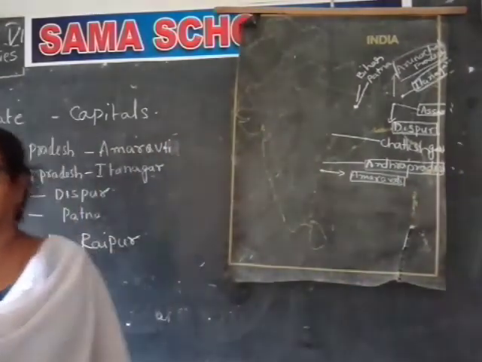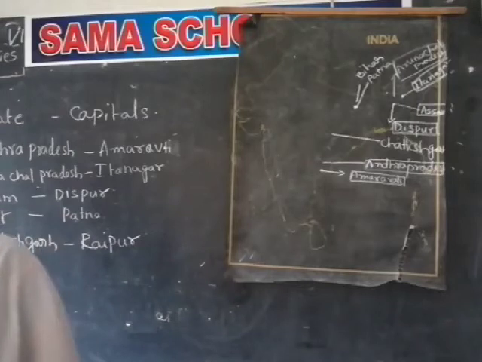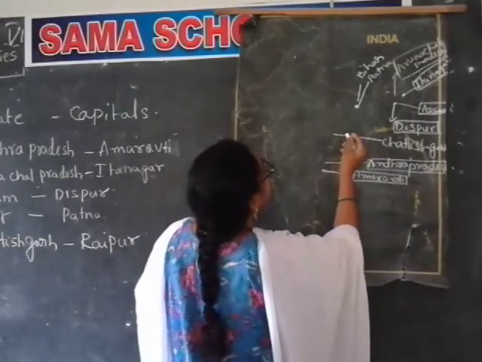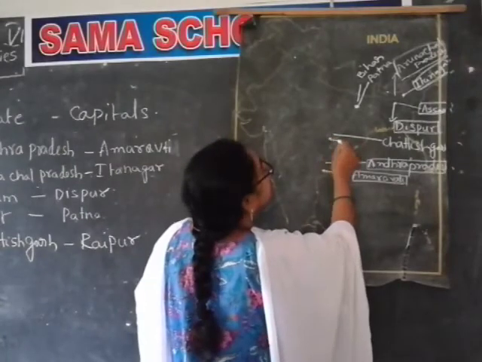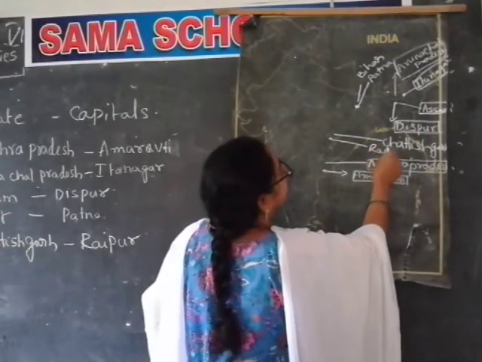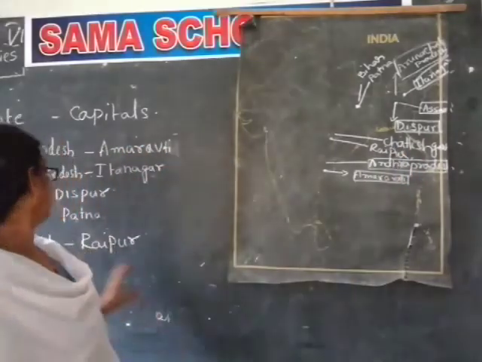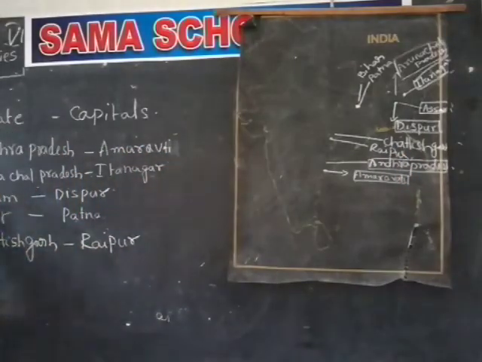Chhattisgarh, capital is Raipur. Here I have written it. So first state is Andhra Pradesh, second one is Arunachal Pradesh, third one is Assam, fourth one is Bihar, fifth one is Chhattisgarh, sixth one is Gujarat.